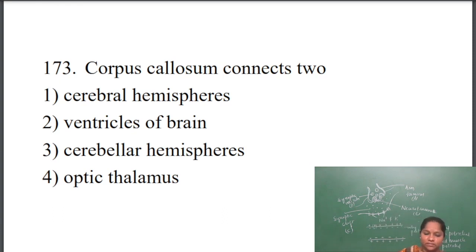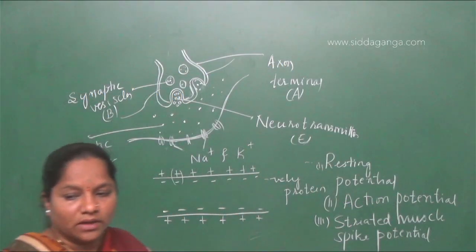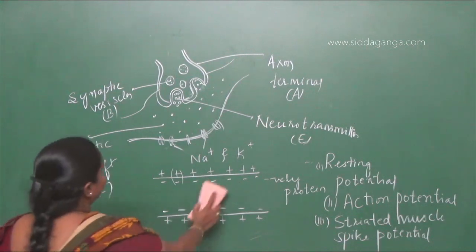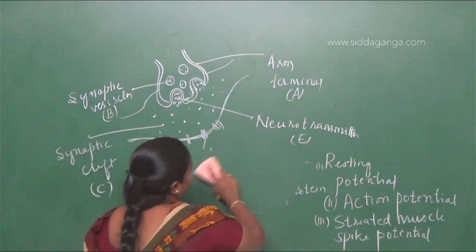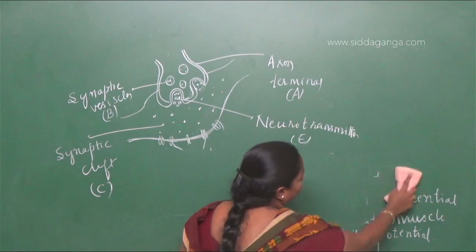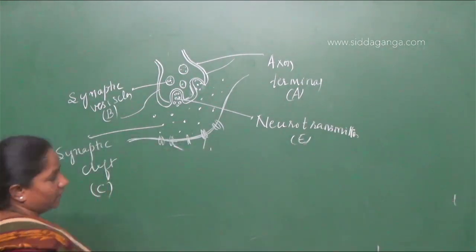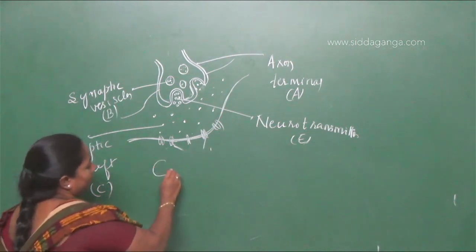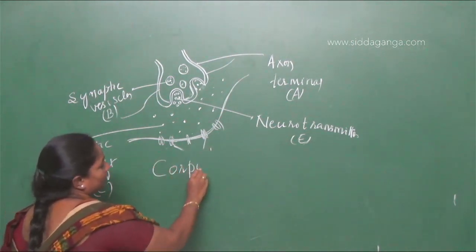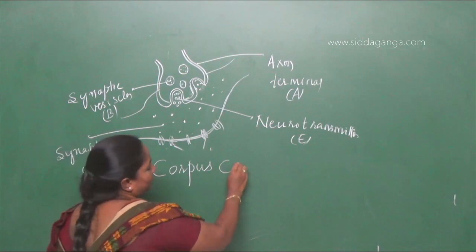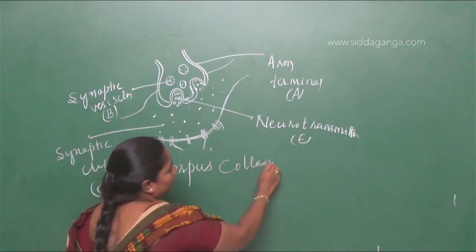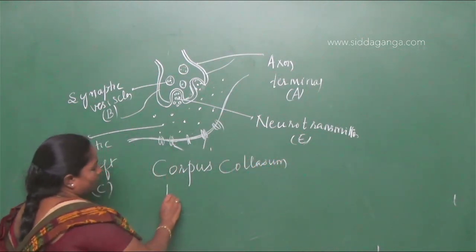Next question. Corpus callosum connects two. So you should know where corpus callosum is present. Corpus callosum is present in the structure of the brain.